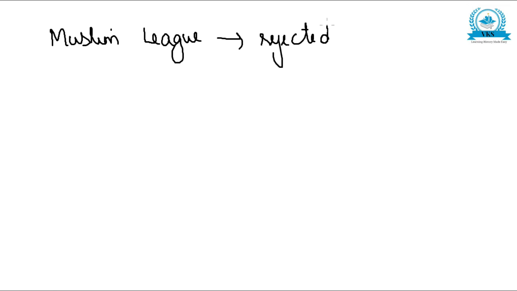But it rejected the formation of Pakistan. With this, the Muslim League was not happy because the demand for Pakistan was rejected. The Muslim League rejected this, and their leader Jinnah called for a Direct Action Day.